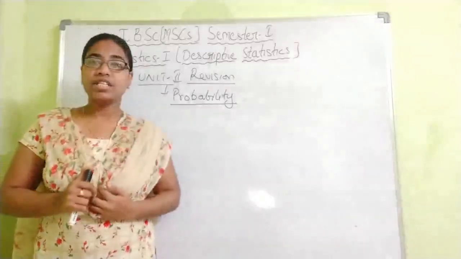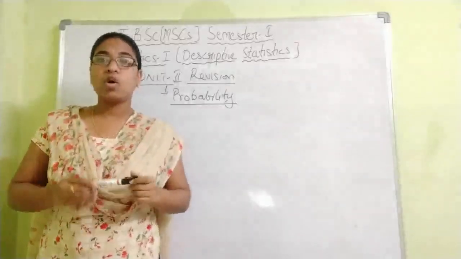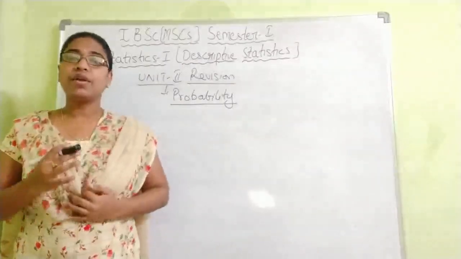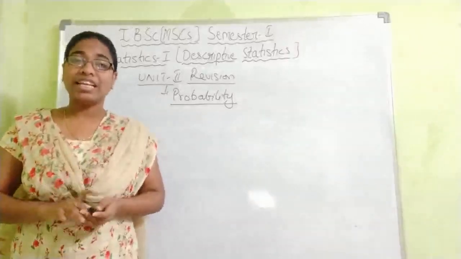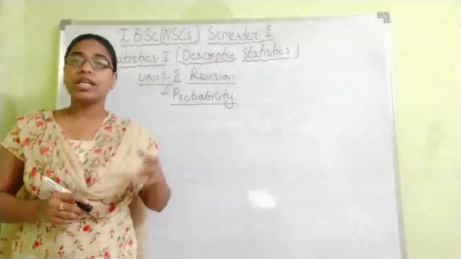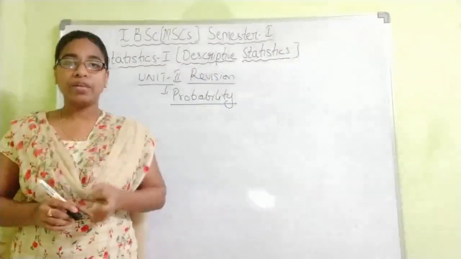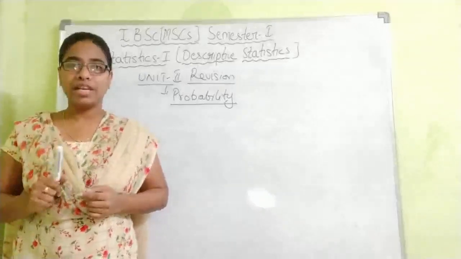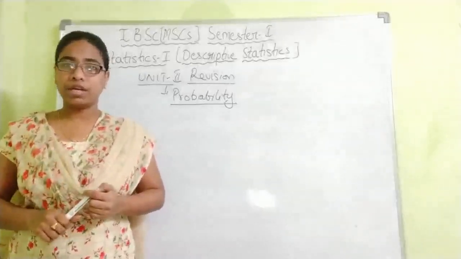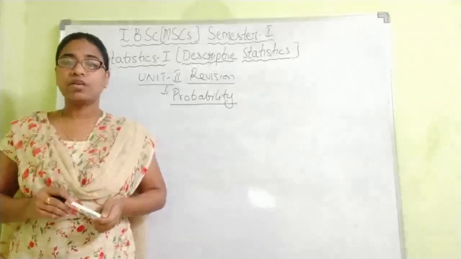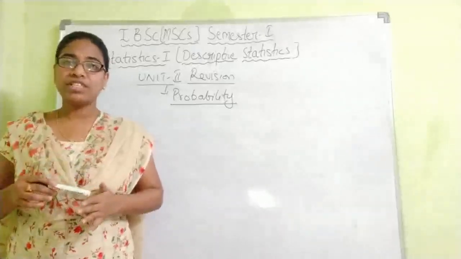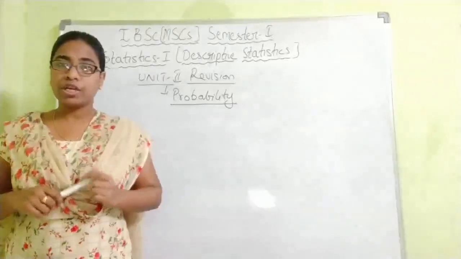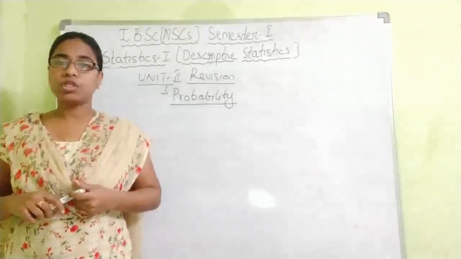After the definitions, you go through the problems. All the problems related to probability are very important. The first thing to remember about the problems is reading the question carefully: what is given in the question, which probability we have to find, and what the conditions are. If you understand the question well, only then can you attempt it and find the probabilities. So read the questions and go through all the problems which I have given you in your notes. We have covered all varieties of problems, so make sure you go through those problems.